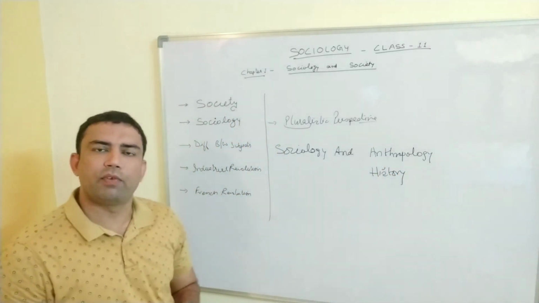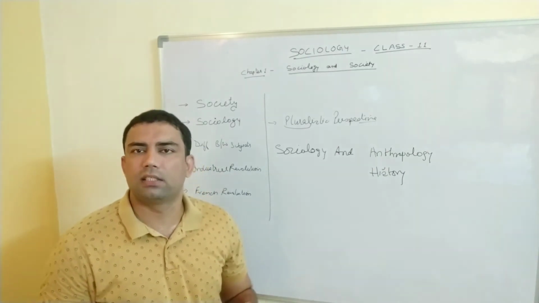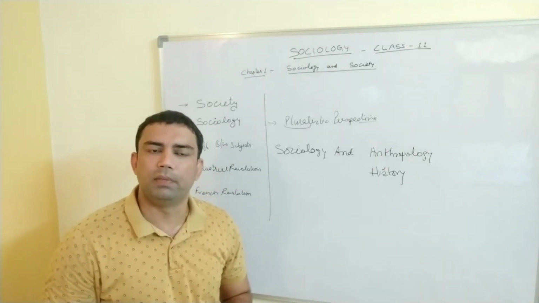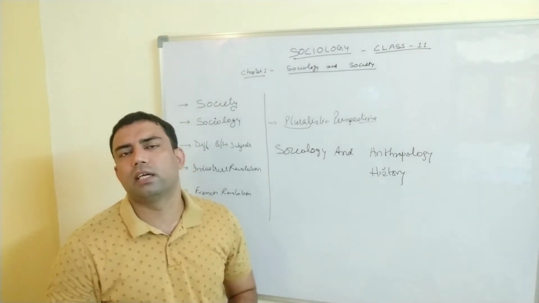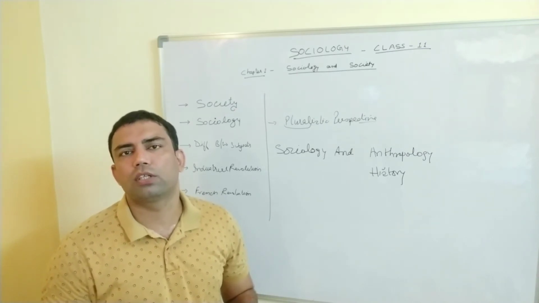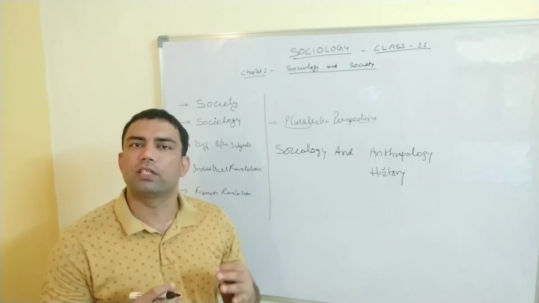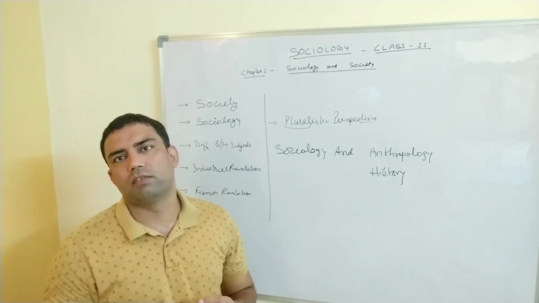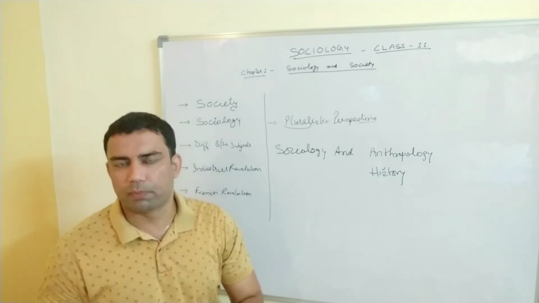History is a subject where we talk about the past events, the wars, the people, those who died, those who did a lot of hard work. That is the content of history. But in sociology, we talk about the content of today. What the human being is doing today, what is happening right now, that is the difference. History talks about the past. Sociology talks about the present.